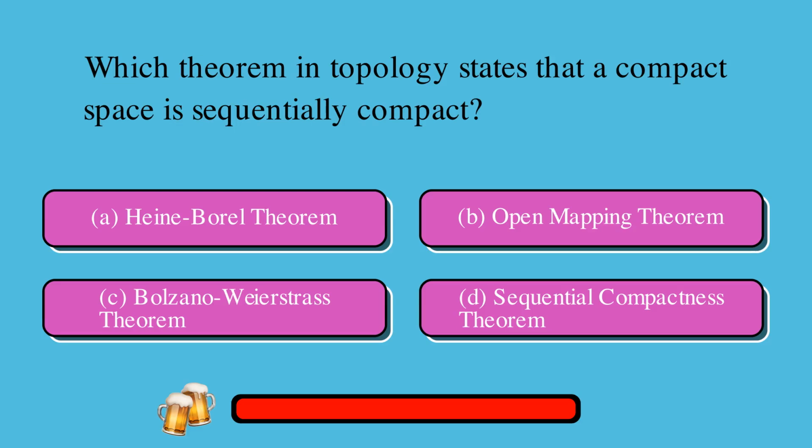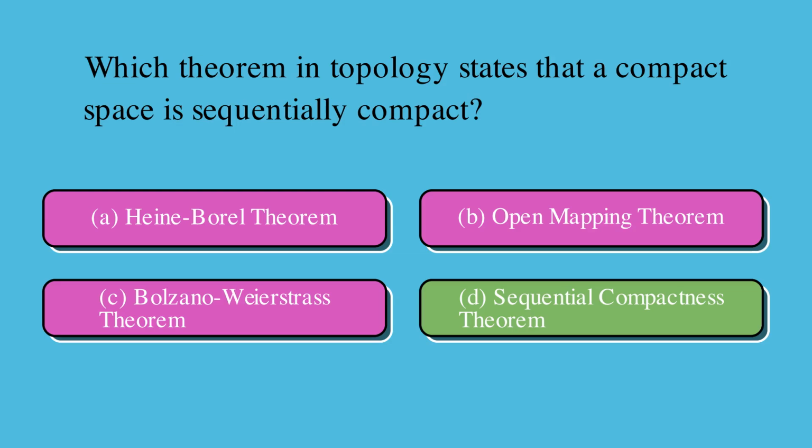Which theorem in topology states that a compact space is sequentially compact? Is it A. Heine-Borel theorem, or B. Open mapping theorem, or C. Bolzano-Weierstrass theorem, or D. Sequential compactness theorem? The correct answer is D. Sequential compactness theorem.